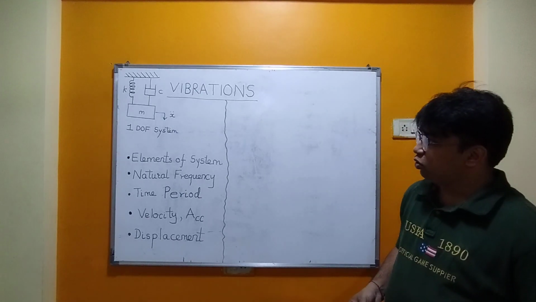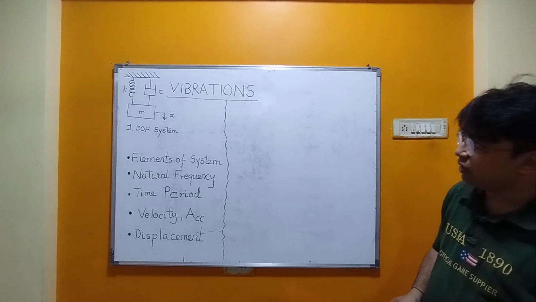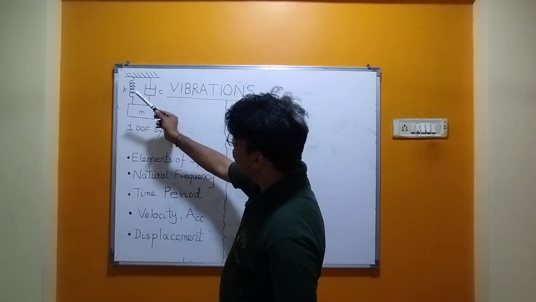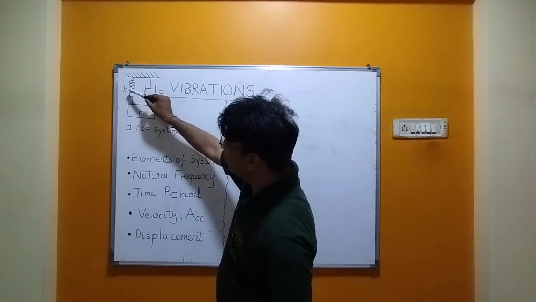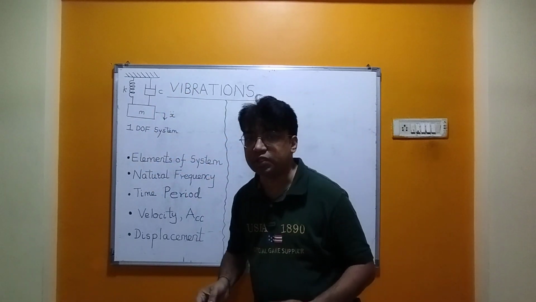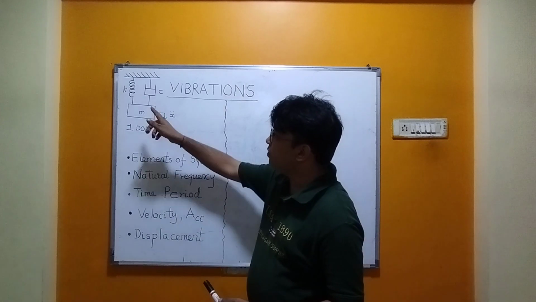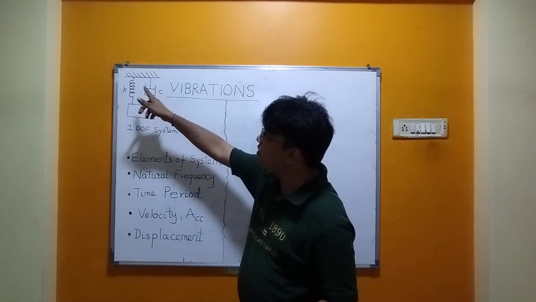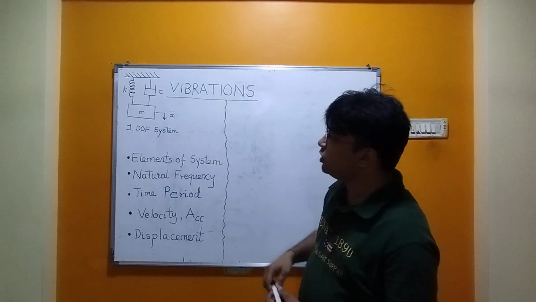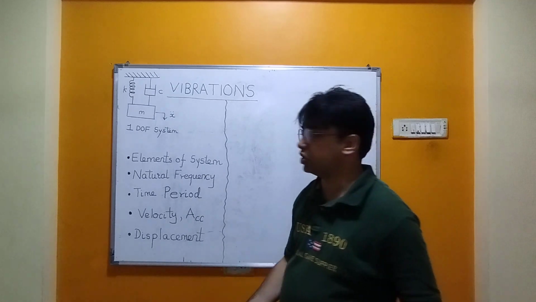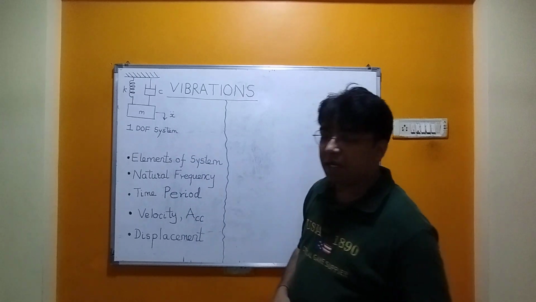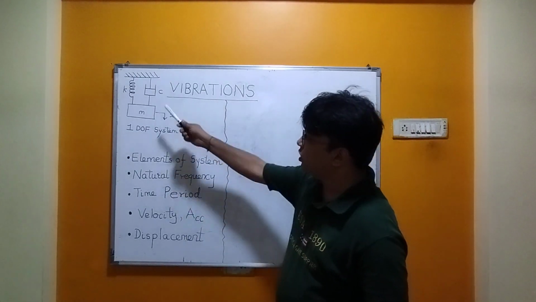to get it. So starting with the very first thing, the mechanical system, we have a spring mass system over here. This is a mass attached to this spring with stiffness K and there is a damper. So this is the classical system. Any mechanical system will have three elements. It will have mass, it will have its damping coefficient as well as it will have its stiffness. So we are going to analyze such a system in which the movement is possible in only one direction. Hence it is called a 1 degree of freedom system. And we will get the natural frequencies of this system.